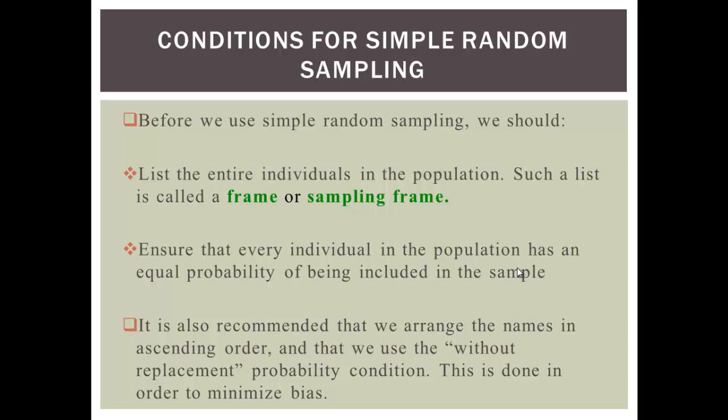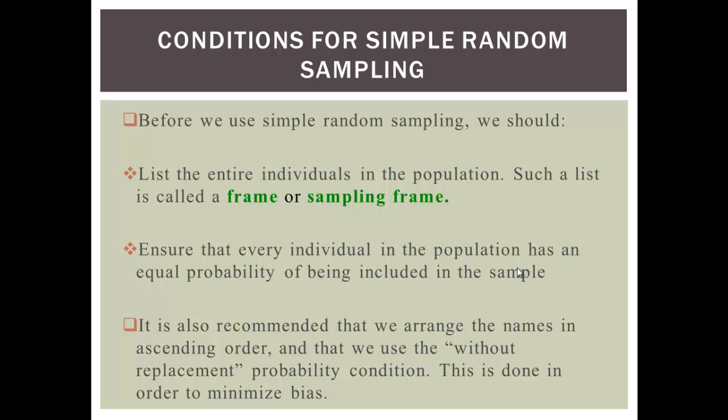Now, it is also recommended that when we list the individuals in the city or the state, we list the names in ascending order. Mathematics is all about order. Statistics is all about order. So it is important that we arrange the names, probably the last name first, before the first name, in ascending order, and that we use the without replacement probability condition.